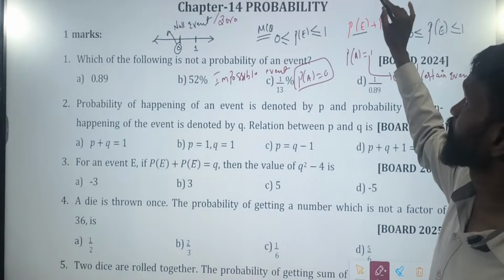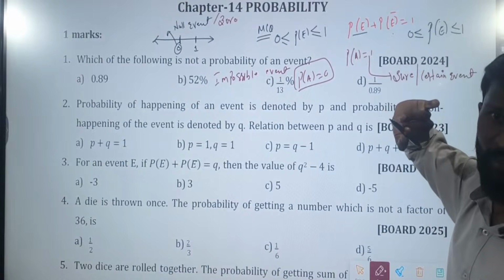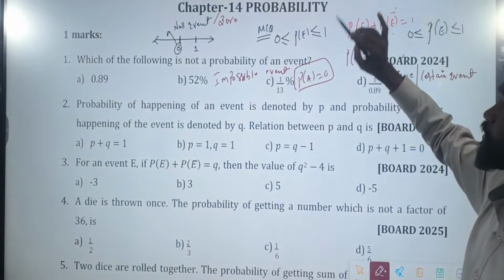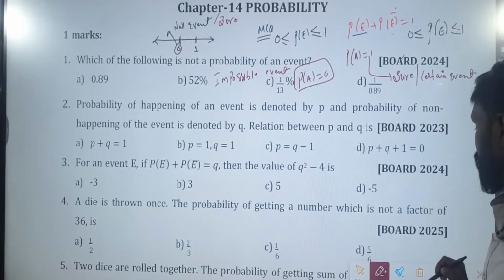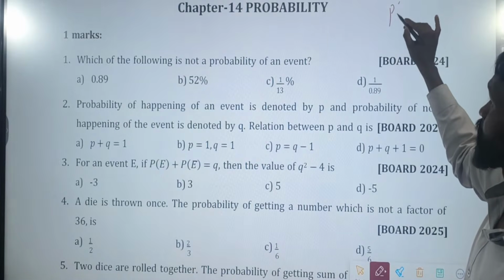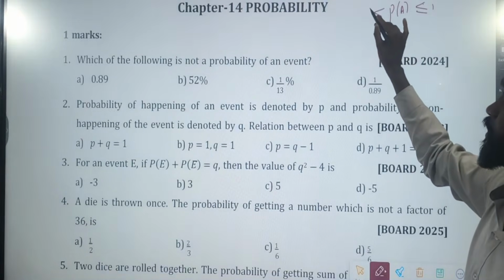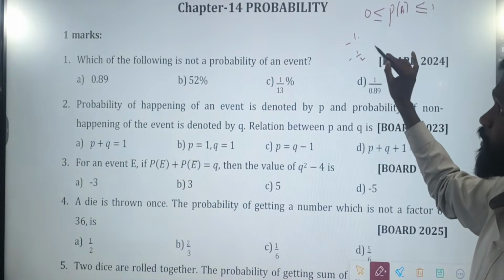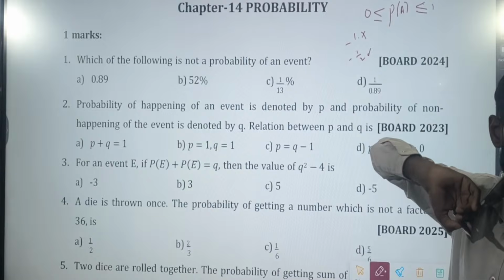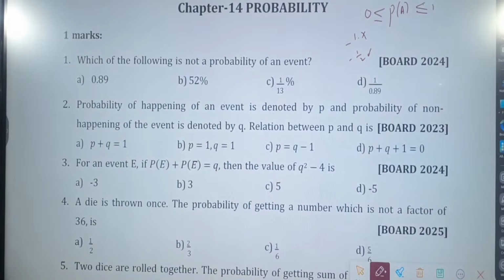We'll repeat again. Probability can never be less than 0. Probability can never be more than 1. If probability of some event is 0, then it is called impossible event. If it is 1, then it is called sure event. So what is the condition for probability now? Probability of any event should be greater than or equal to 0 and less than or equal to 1, which means it cannot be negative, like -1 or -1/2, because it cannot be less than 0. Even it cannot be greater than 1.